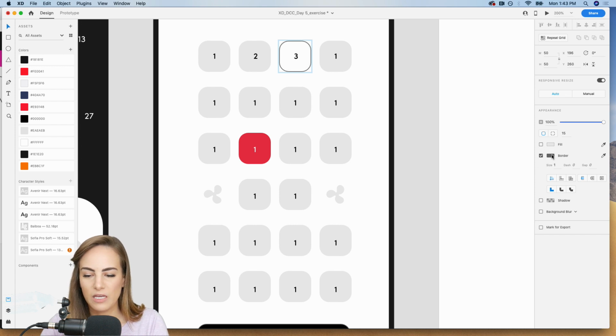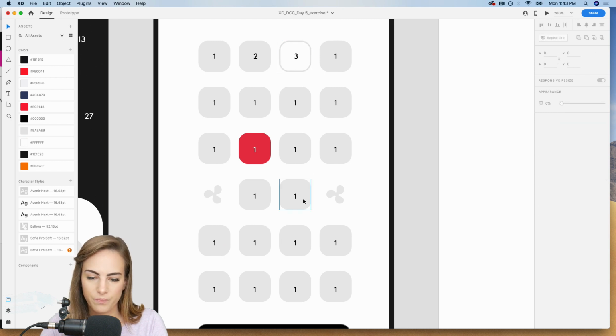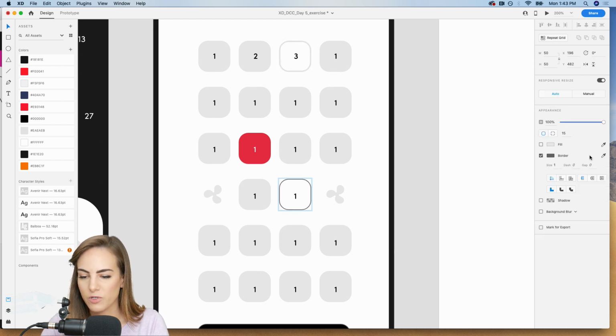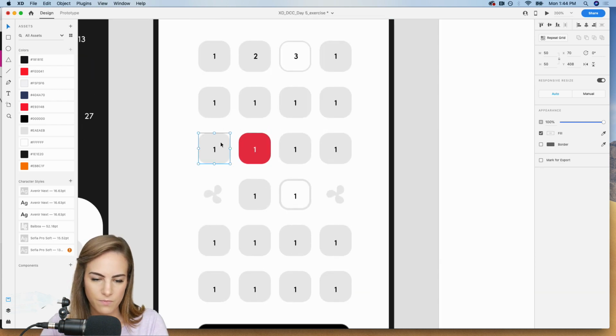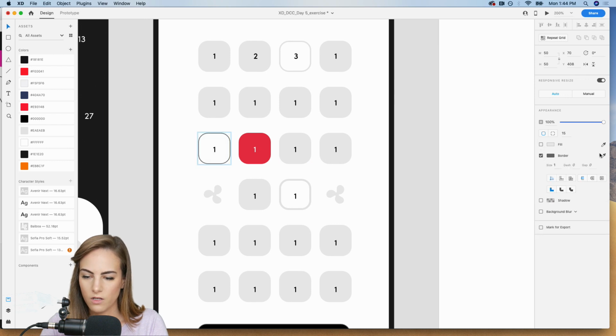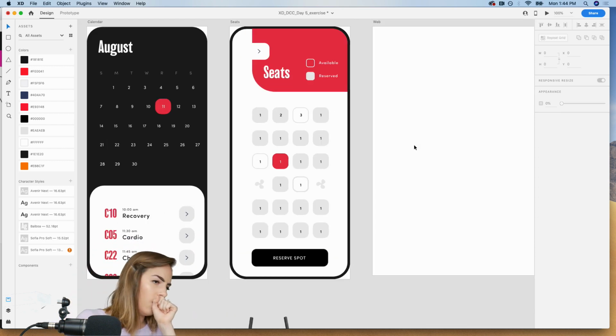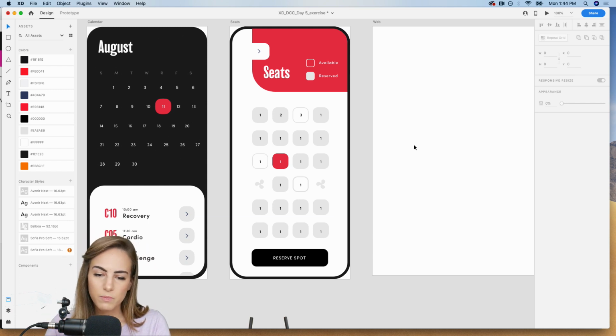And a few of these I'm just gonna make it look like these are available. So I'm just gonna switch out the fill with an outline instead. Just so we've got a few different options for folks. Make this 3, okay. Maybe one more. Do this one. Uncheck those. Make this that light gray, and there we go. Okay, so this page looks pretty good.